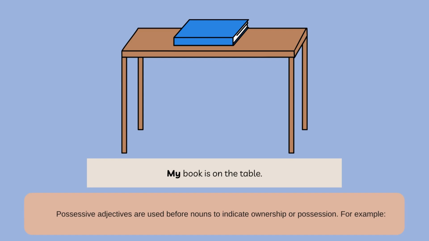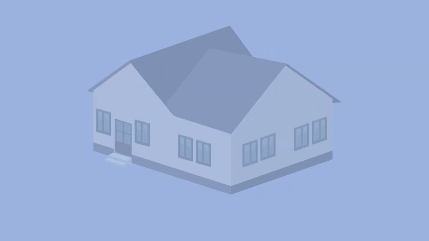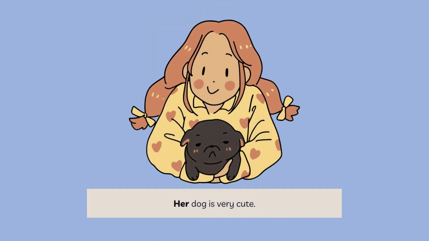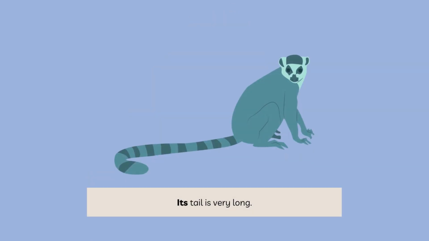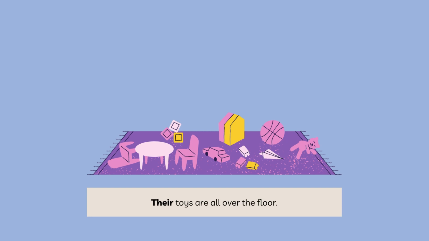Possessive adjectives are used before nouns to indicate ownership or possession. For example, my book is on the table. Your car is parked outside. His house is very big. Her dog is very cute. Its tail is very long. Our children are very happy. Their toys are all over the floor.